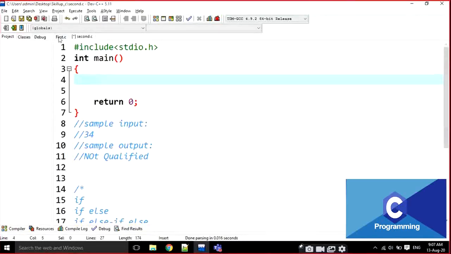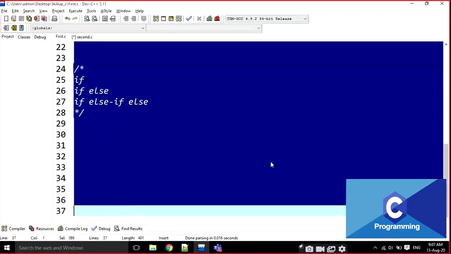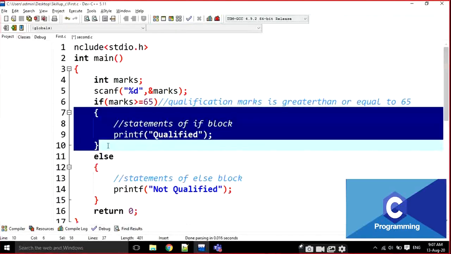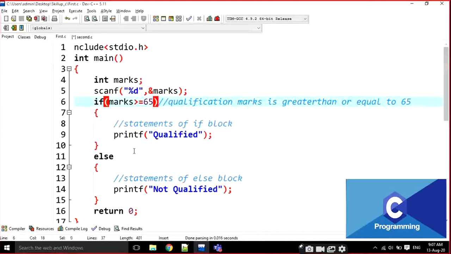If you observe here, there is no semicolon at the end of if statement, right? Why is there no semicolon here? That means this is a block of statements. This line is not ended here. This functionality of if is not ended here. It is going to be ended here. That's why, since multiple statements are there, there is no semicolon at the end of if and else.